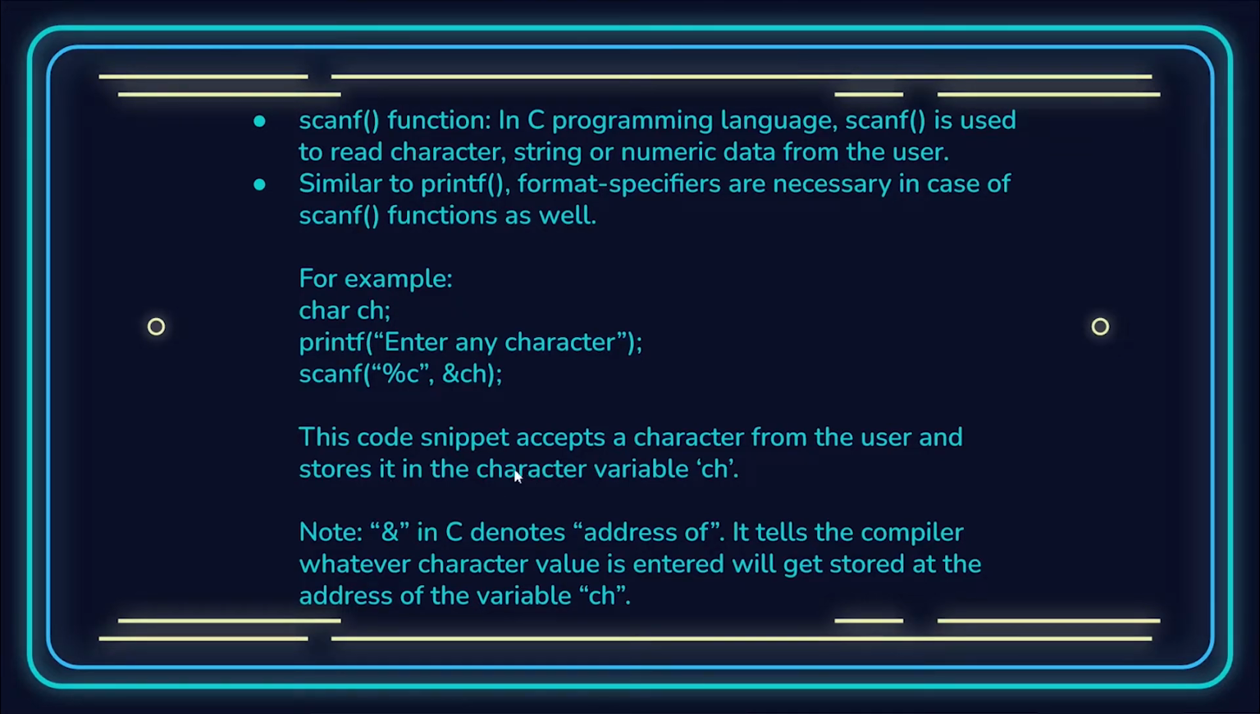This code snippet basically accepts a character from the user and stores it in the character variable ch, which has been declared here. Now this &ch, this ampersand in C denotes address of. It tells the compiler that whatever character value is entered will get stored at the address of the variable ch. So basically, we have declared a variable ch. Now, whatever character is entered after the line printf enter any character will be stored at the same address as that variable char ch.